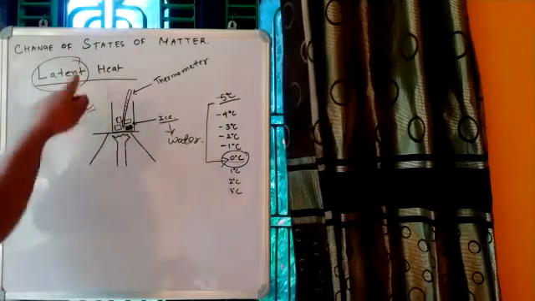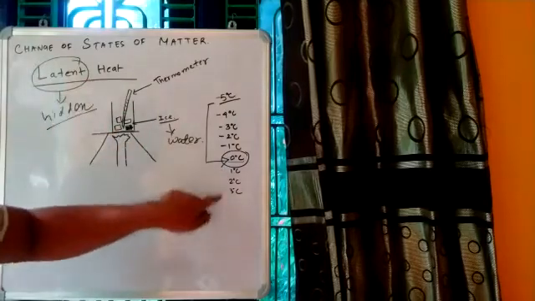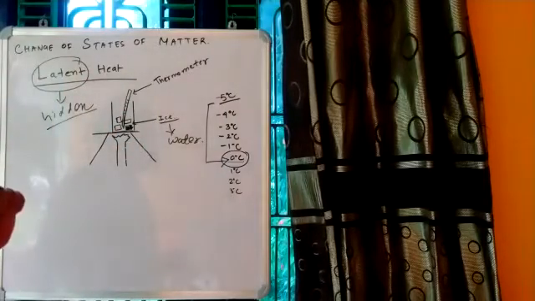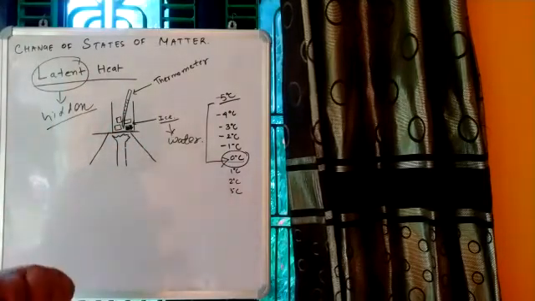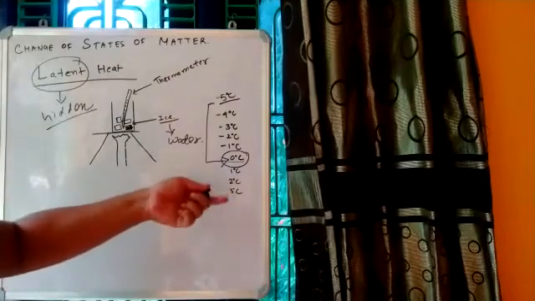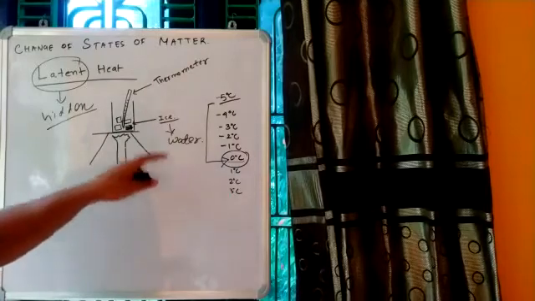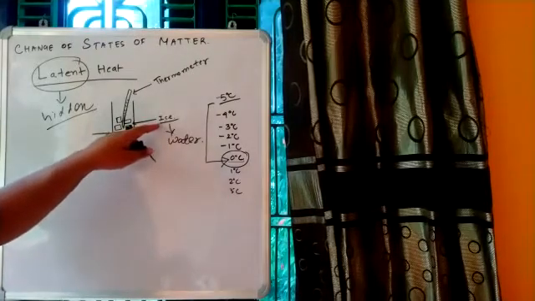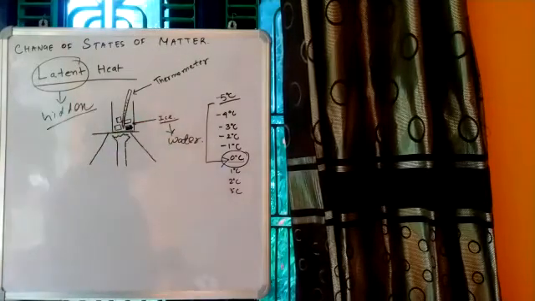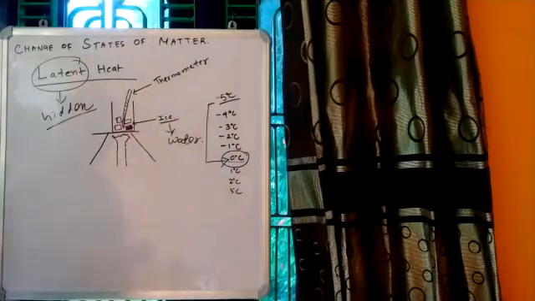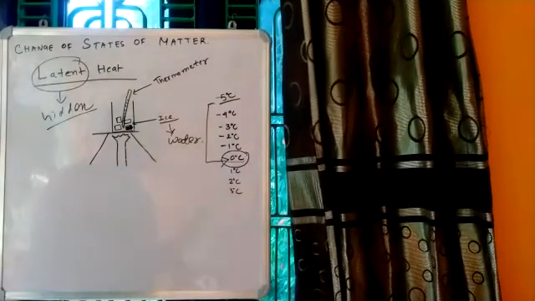Actually, the heat should have increased the temperature, but no, this is not happening. The temperature is not rising. That means the heat is hidden somewhere. That is why we have used latent heat, and that hidden heat is used to change the physical state of water from solid to liquid. This is called latent heat. So we have different types of latent heat. We have latent heat of fusion, we have latent heat of vaporization, like this.